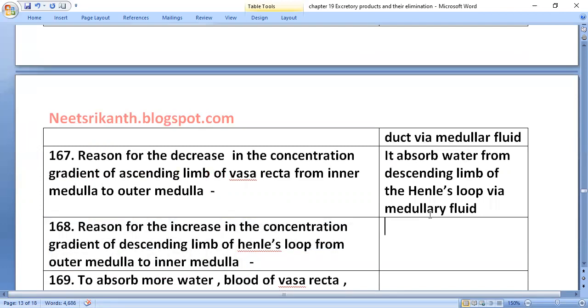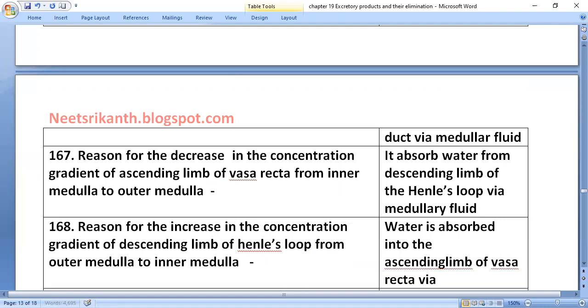Reason for increase in the concentration gradient of the descending limb of Henle's loop from outer medulla to inner medulla: water is absorbed into the ascending limb of vasa recta via medullary fluid.